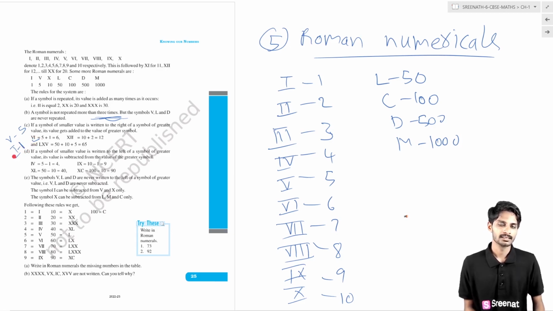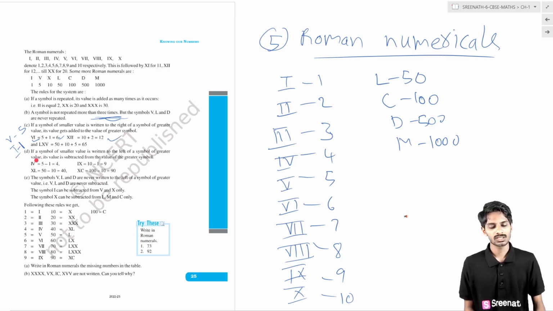The I is written to the right of the greater number, so we add these 2 numbers: 5 plus 1 gives 6. And X is 10, and to the right of it we are adding 2 small numbers, 1 and 1. Its values get added up like this.